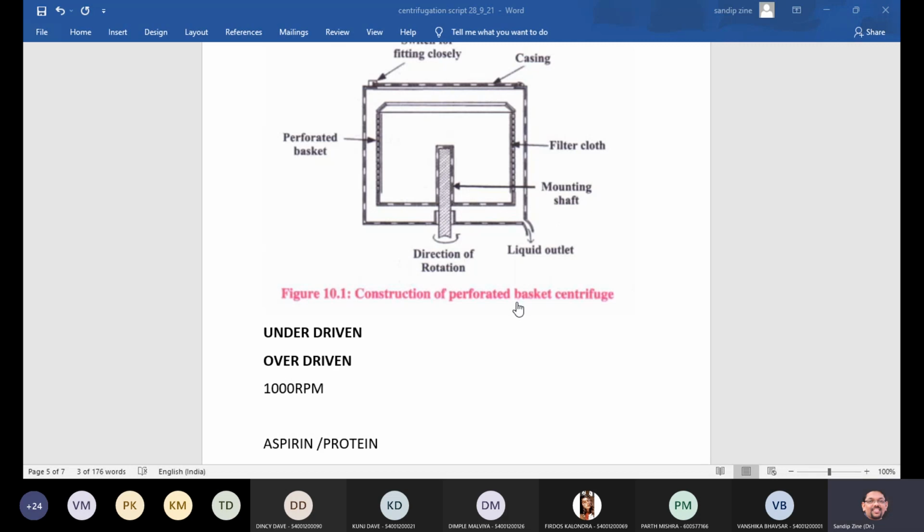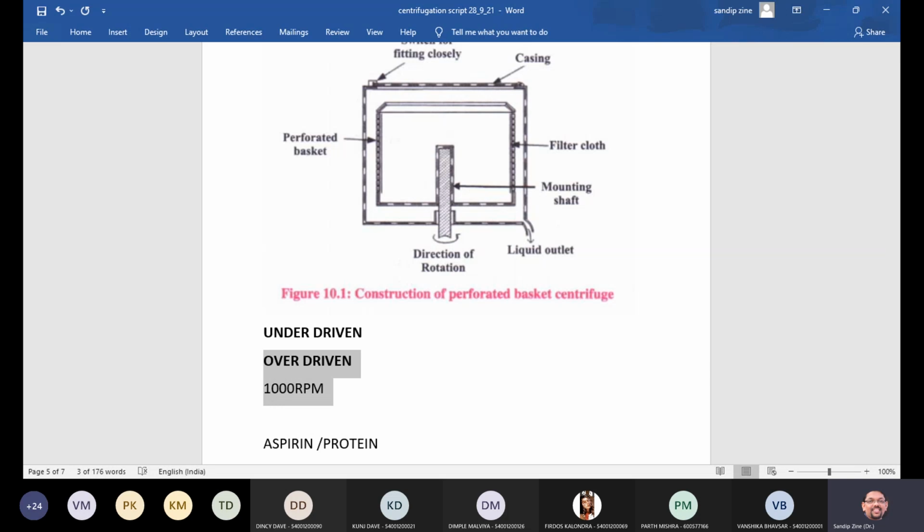So what we can write here is that separation occurs through the perforated wall and depends on the difference in the densities of the solid and liquid phases. So this is the basic principle. Now you know the construction of this centrifuge. Now we will talk about the overall working: in what way the solid and liquid get separated based on density.